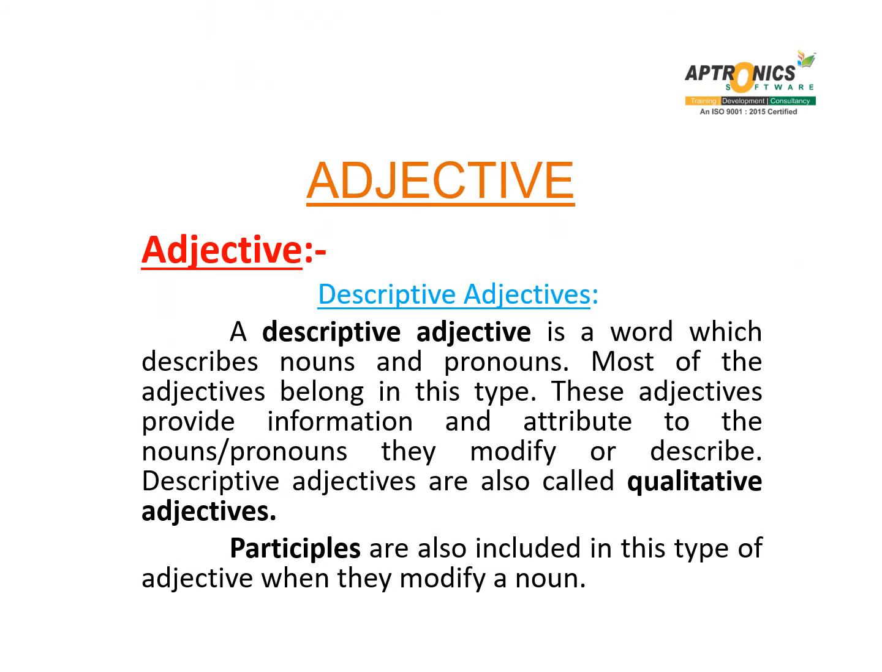Let's see the definition of descriptive adjectives. A descriptive adjective is a word which describes nouns and pronouns. Most of the adjectives belong in this type. These adjectives provide information and attributes to the nouns or pronouns they modify or describe. Descriptive adjectives are also called qualitative adjectives. Participles are also included in this type of adjective when they modify a noun.